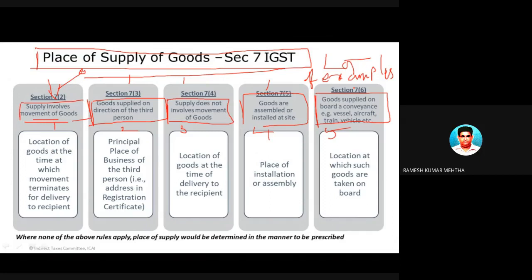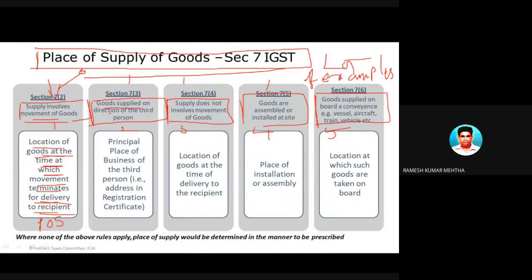So the first one is where supply of goods involves movement of goods. If there is a supply involving movement of goods, the location of the goods at the time at which the movement terminates for delivery to the recipient is to be the place of supply. I will give a small example later. Let me give the answer. Where the supply involves movement of goods, the place of supply is the location of the goods at the time at which the movement terminates for delivery of goods to the recipient. So this is the answer. When I take an example, you will understand.